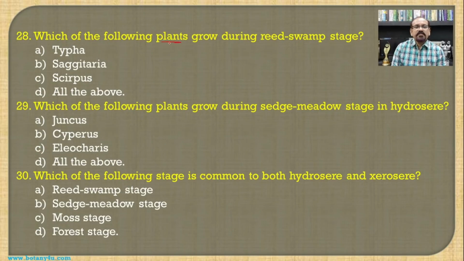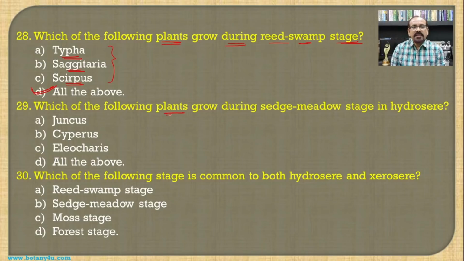Then which of the following plants grow during reed swamp stage? If you see the development of the reed swamp stage, these are the plants which usually grow in a marshy type of habitat, and that includes Typha, Sagittaria and Scirpus. So all these three different types of plants grow in the reed swamp stage, and hence all the above becomes the answer for this question.